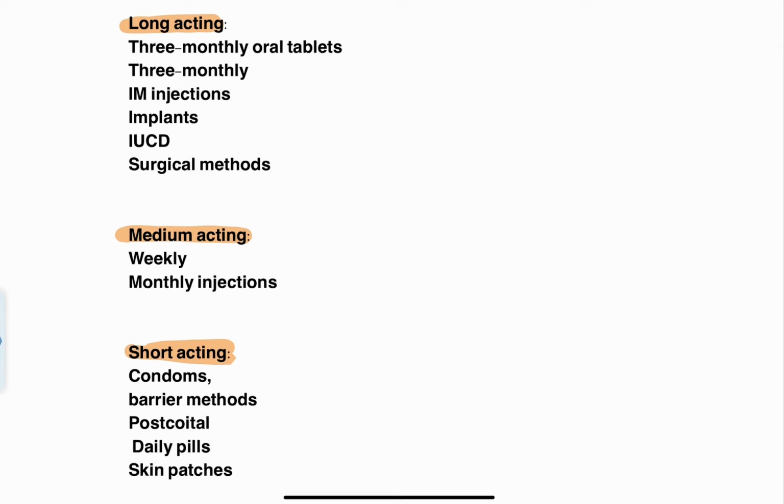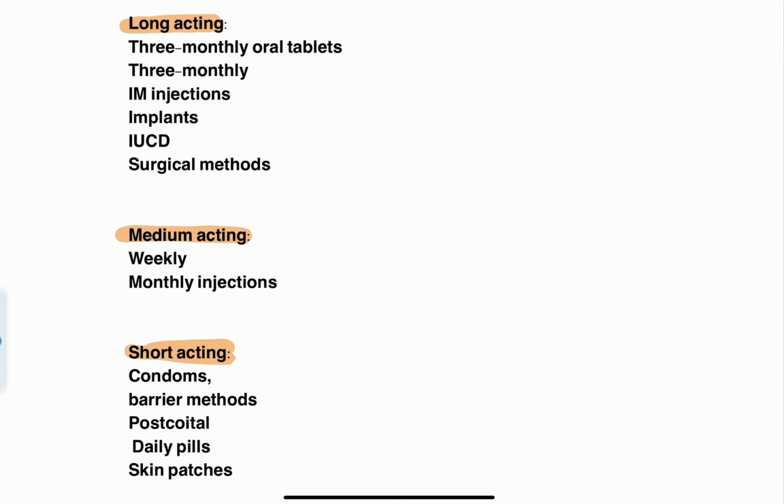So every 3 months is a long period and every week is a medium period, and if you have to change the contraceptive method, or if you're going to have coitus, you have to prevent the conception. And how are you going to do that?